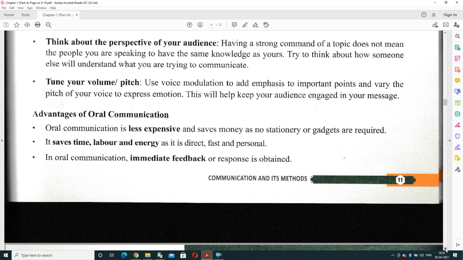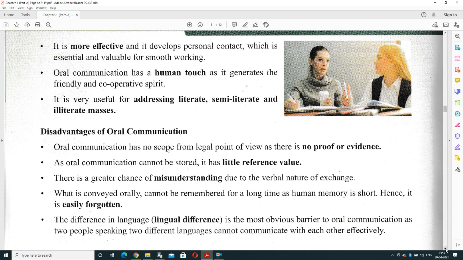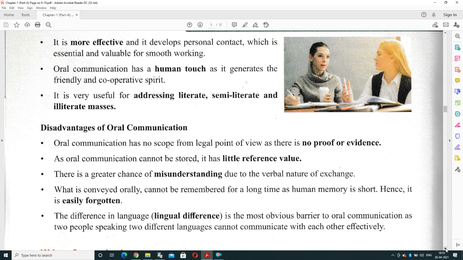In oral communication, there is immediate feedback. It means at the same time you can get a response. It is more effective and it has personal contact, which is essential and valuable for the smooth working of your organization because you are making good relationships while you are communicating in an oral way.